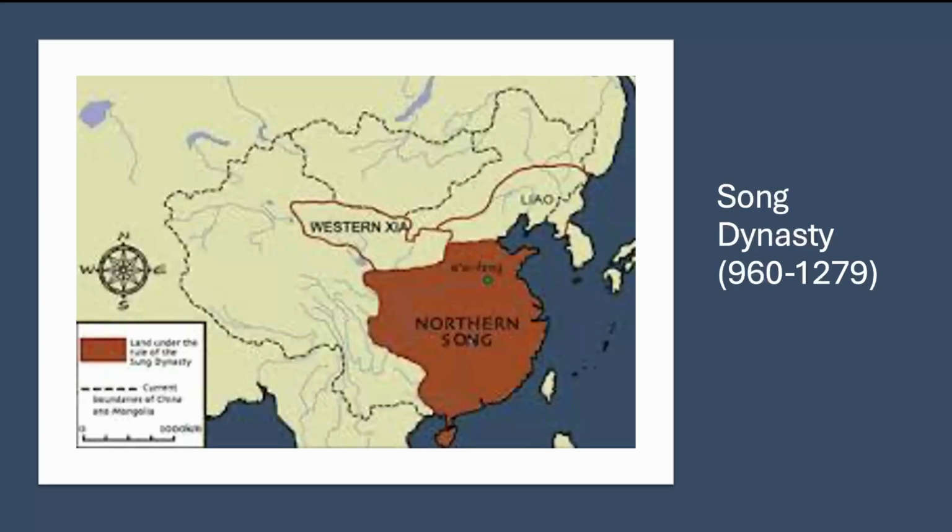And the Song maintained order using a bureaucratic system built on Confucian ideals. Confucianism isn't a religion; moreover, it's a moral sense and a moral way to guide lifestyle. You have the civil service exam, which is based on the Confucian classics, which allowed men, although mostly elites, to earn government positions by merit. This was a scholar official system. It was not a spoils system. It prevented a lot of the corruption because it was based off of merit, and it created a stable centralized government.